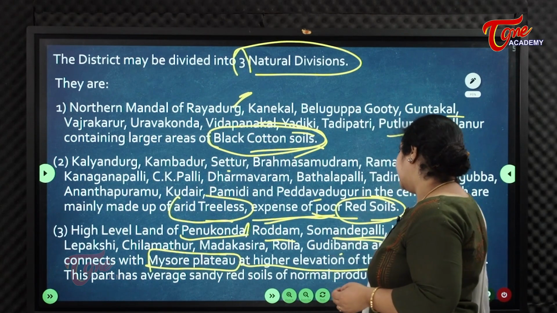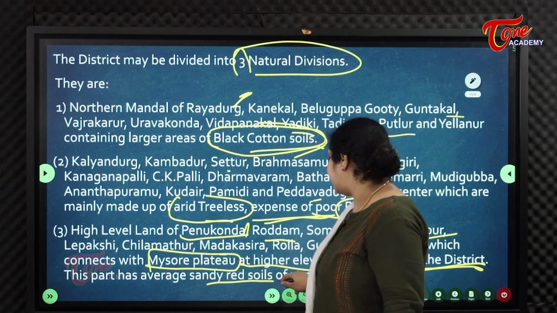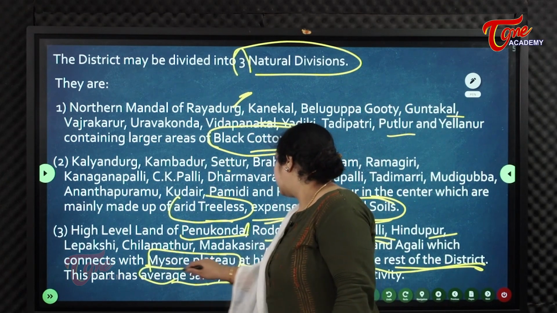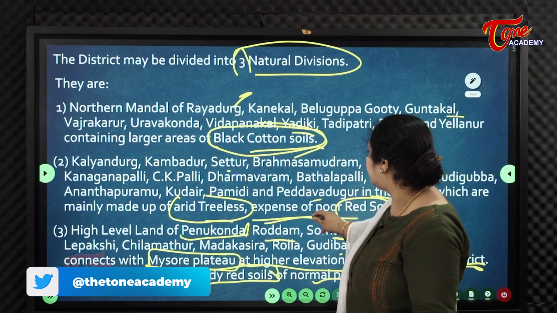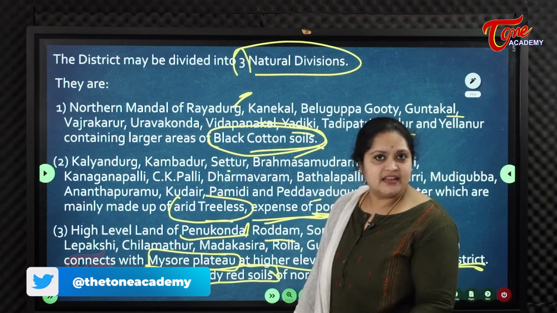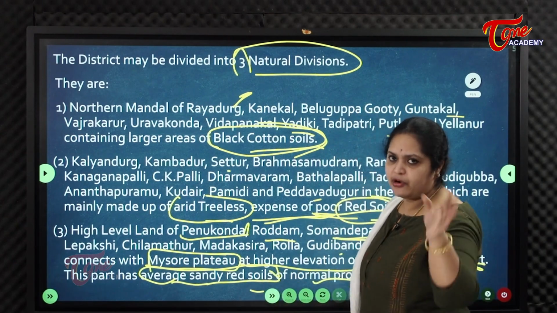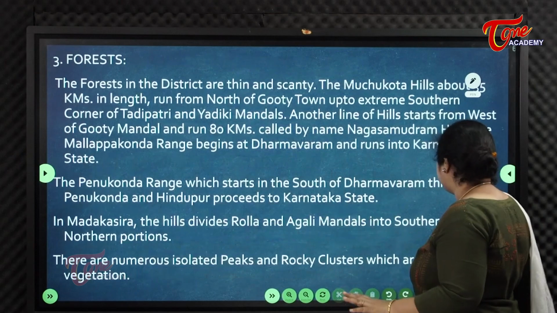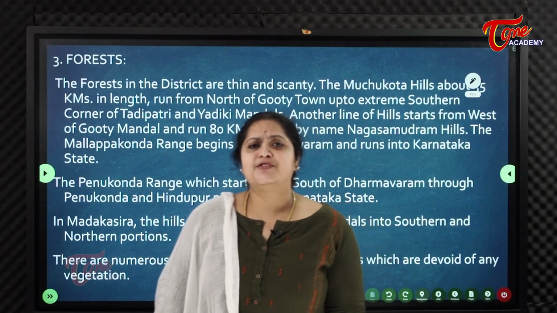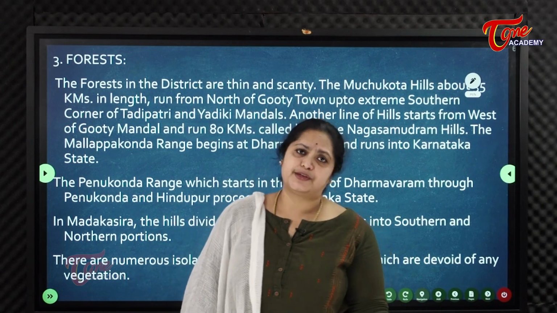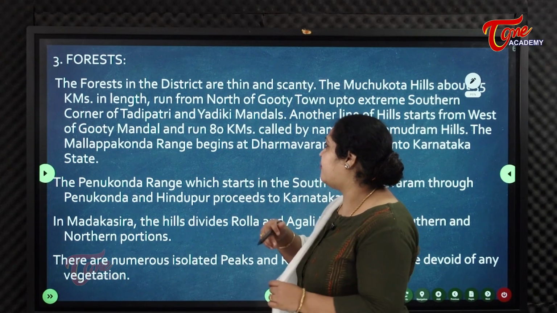This part has average sandy red soils of normal productivity. Here, in poor red soils nothing can be grown, but in average sandy red soils normal productivity can be seen. That is the physiology and types of soils we get in Ananthapuram, Satyasai district.